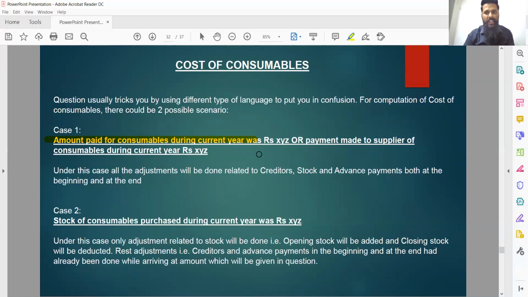Does it relate to the current year only? Does it relate to the current or previous year? Does it relate to the current, previous, or even the upcoming year?